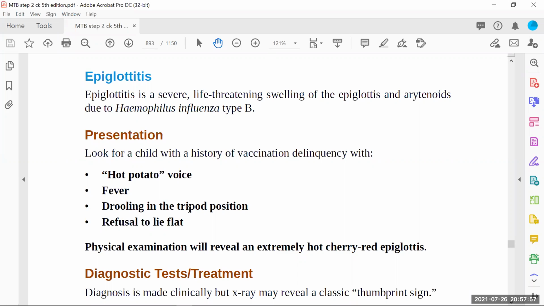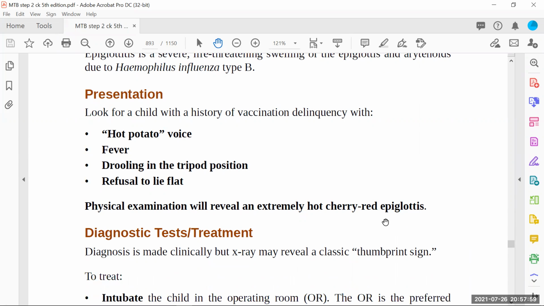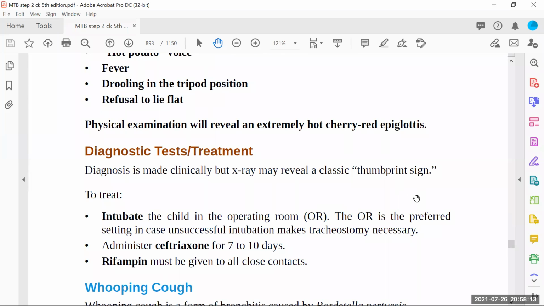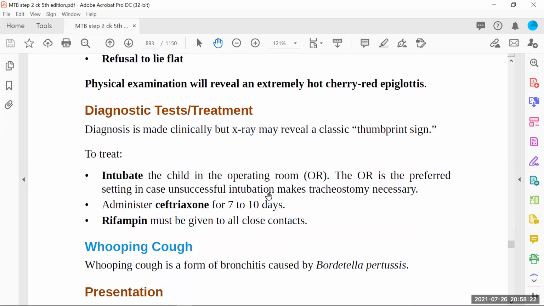So look for a child. Physical examination will reveal an extremely hot, cherry red epiglottis. When you do the examination, you can see for yourself that the epiglottis is very inflamed, red, cherry-like. The diagnosis is made clinically, but X-ray may reveal a classic thumbprint sign. You can see the thumbprint sign, but we should not waste our time doing X-rays. To treat, we will intubate the child in the operating room. Intubation also we should perform in the operating room.